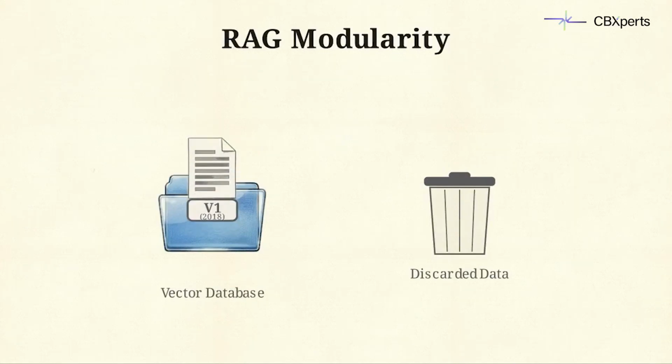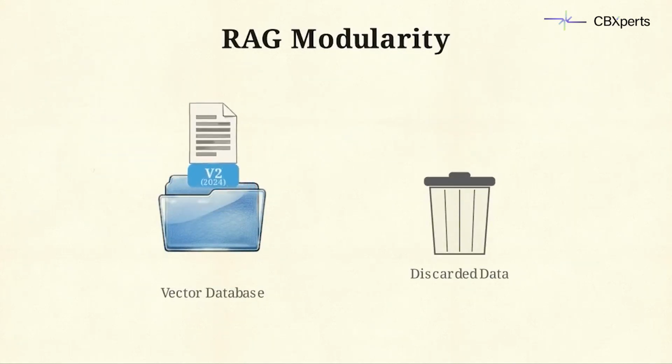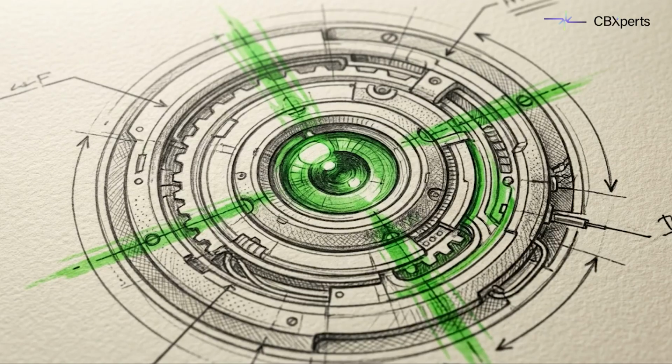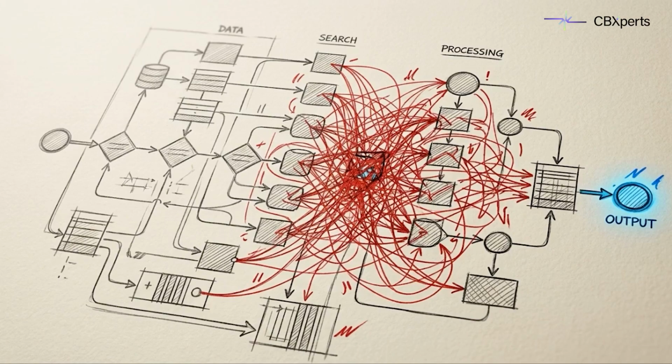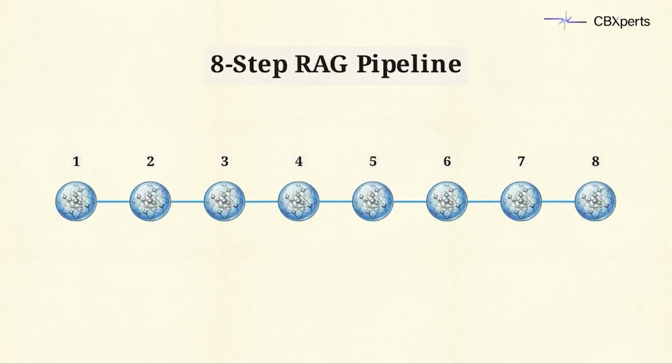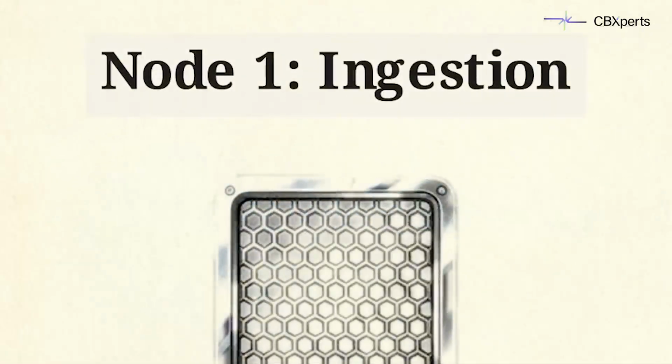RAG operates with complete modularity. You delete the old PDF from your database, upload the new one, and the AI immediately applies the new rules. No retraining is required. Most failures in enterprise AI originate in the retrieval architecture, even when the language model itself is innocent. Building enterprise AI requires a rigorous 8-step pipeline, starting with the rule, garbage in, garbage out.